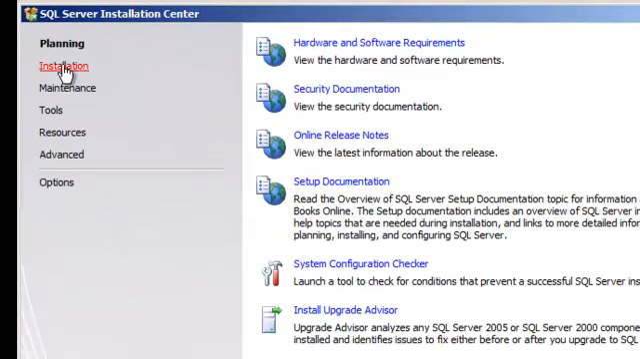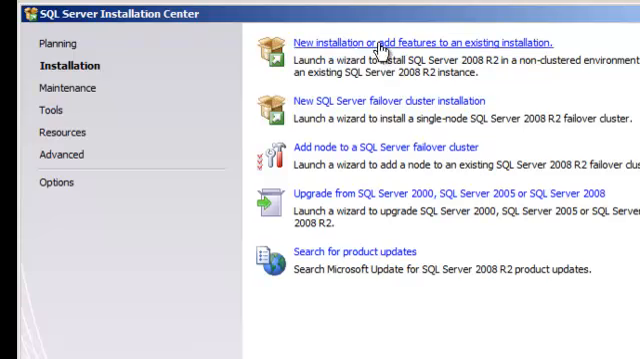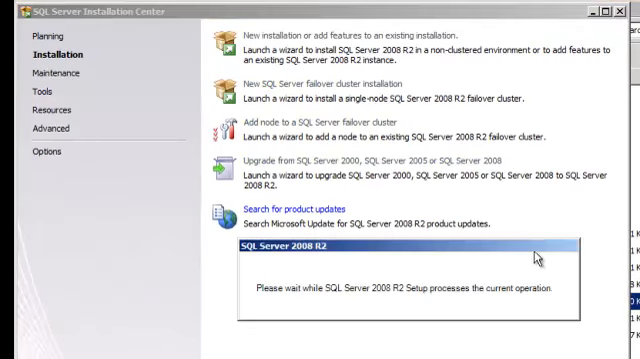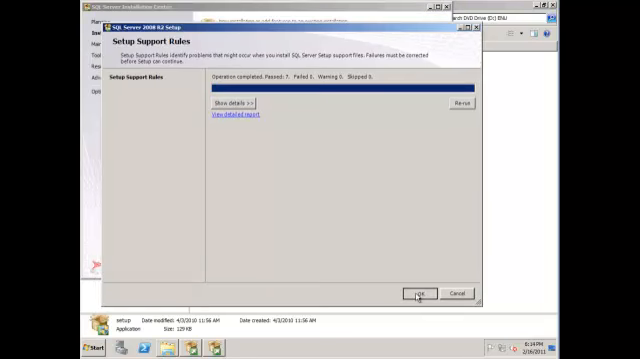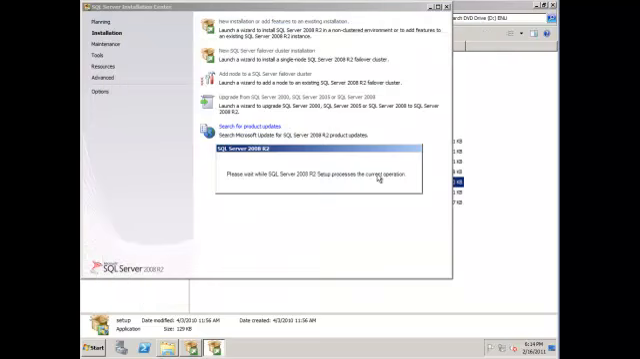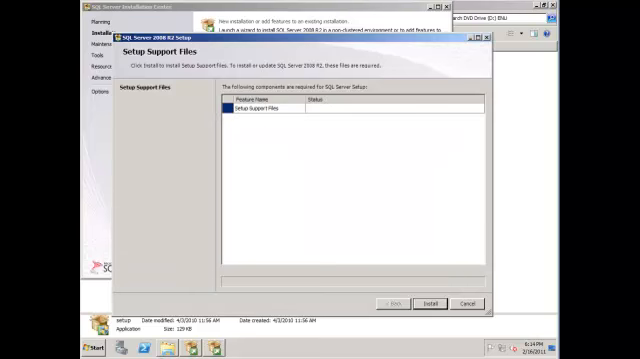On the SQL Server Installation Center page, click Installation, and then click New Installation or Add Features to an Existing Installation. It'll do its thing, and then you'll get the Setup Support Rules page where you can click OK. Here's where R2 gets a little bit different from the regular version of SQL Server 2008. Instead of doing the product key and the license terms, we're going to go to the Setup Support Files page and click Install.